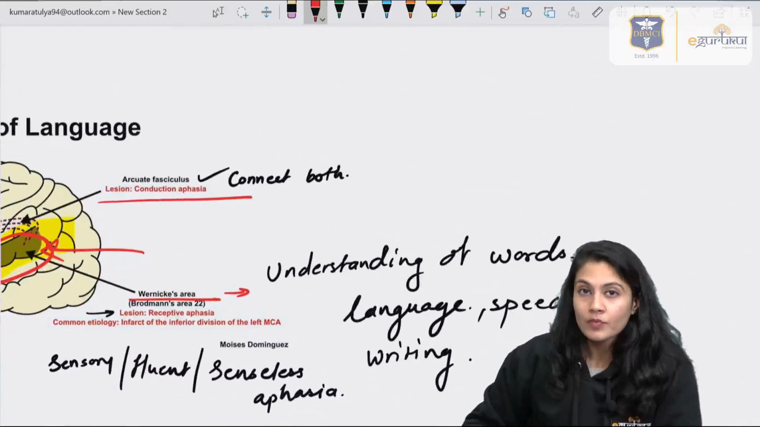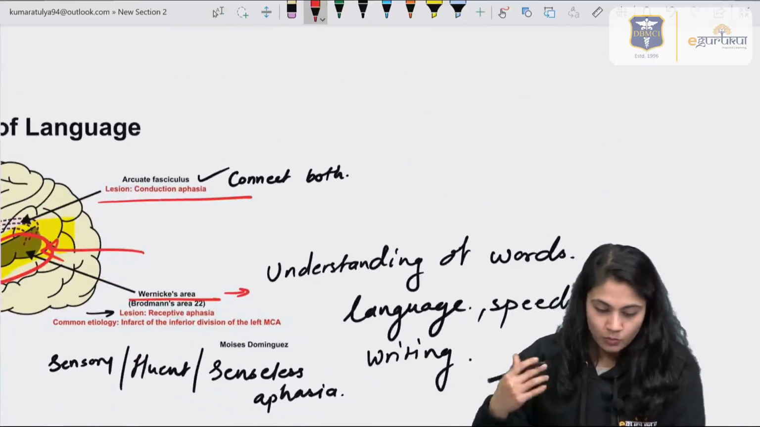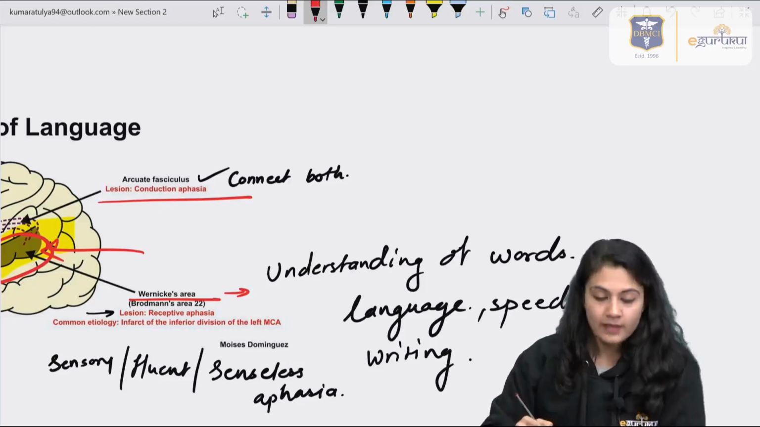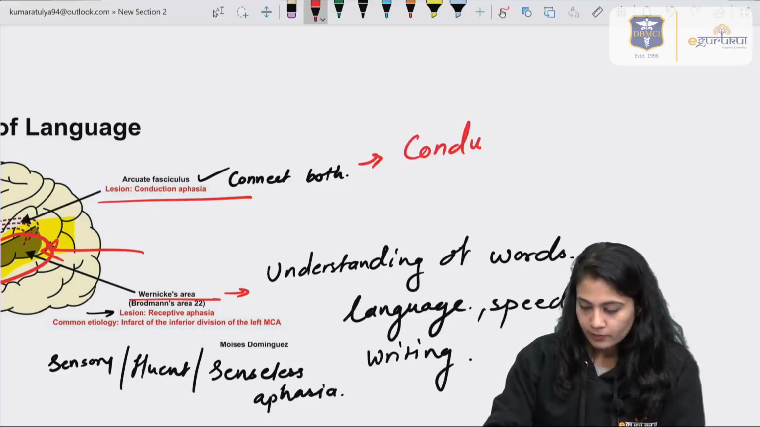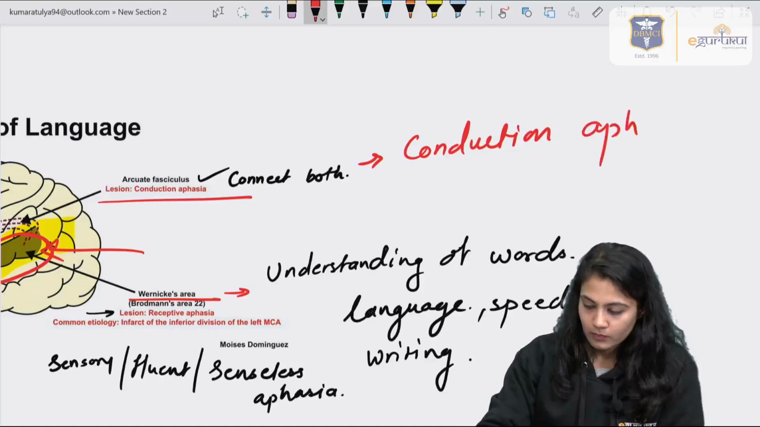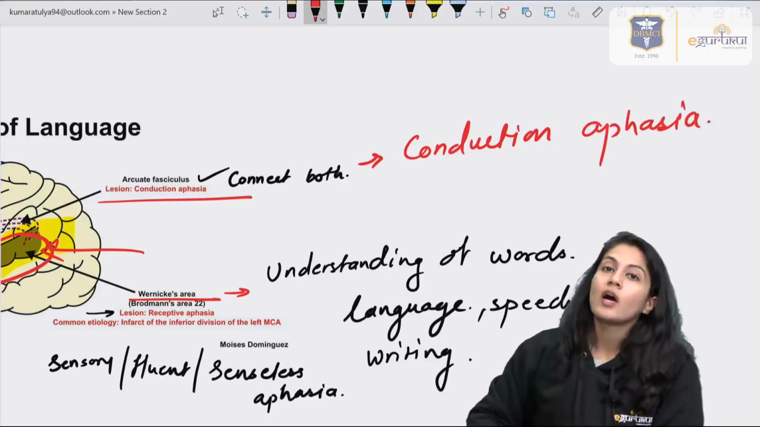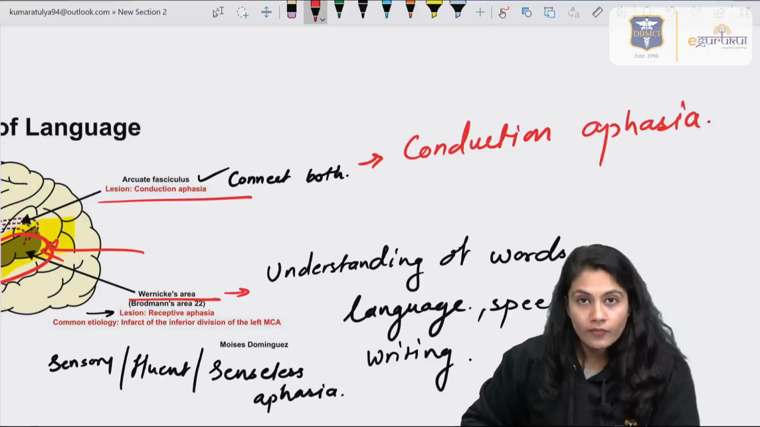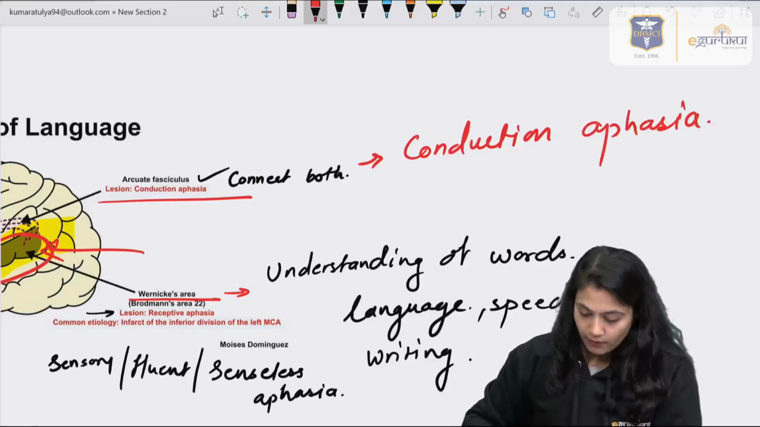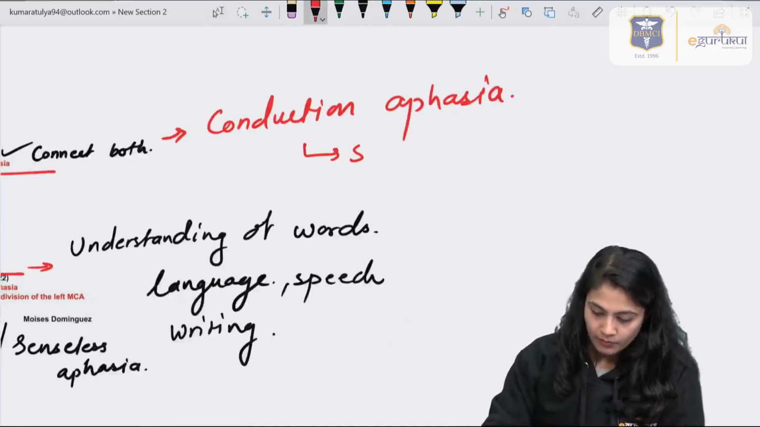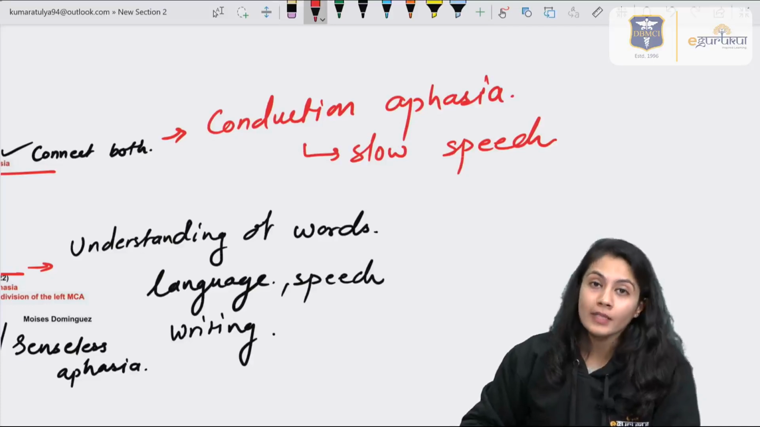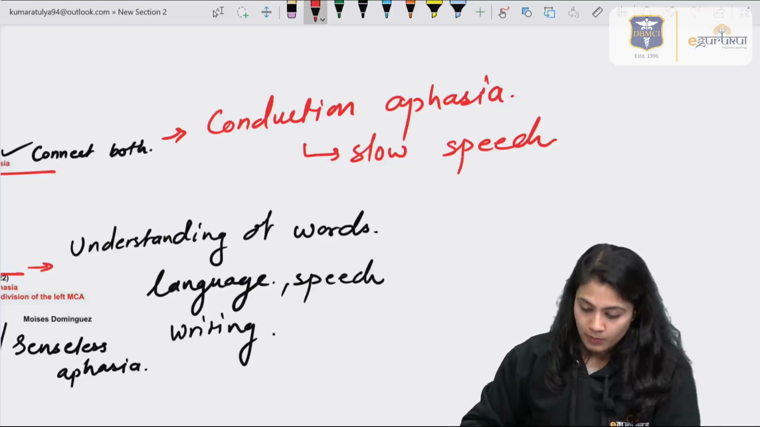But we do have fibers which are connecting these two areas, that is the arcuate fasciculus. What happens if the lesion is in the arcuate fasciculus? That is known as conduction aphasia. If the lesion is in the arcuate fasciculus, that is known as conduction aphasia. What will happen in conduction aphasia is there will be slow speech. The areas are not able to connect properly, so the person's speed of speech will be decreased, right?